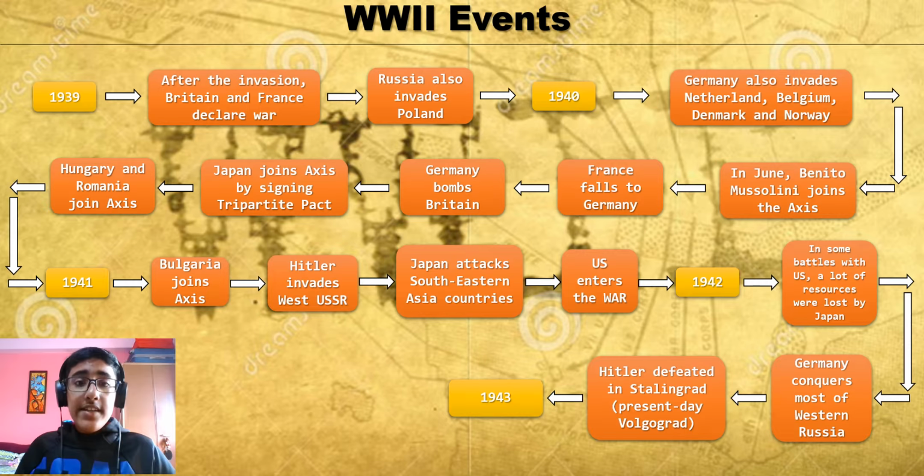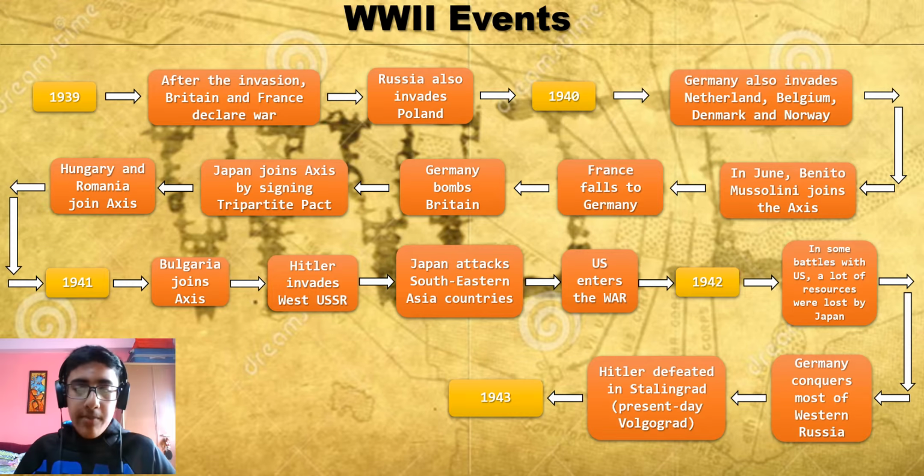So now we're going to study the events of World War II. First, 1939, we all know Germany attacks Poland, and after that invasion, Britain and France declare war on Germany. And as part of the Molotov-Ribbentrop Pact, Russia also thinks, let me also conquer some of Poland, and so Germany takes western Poland and Russia takes eastern Poland.